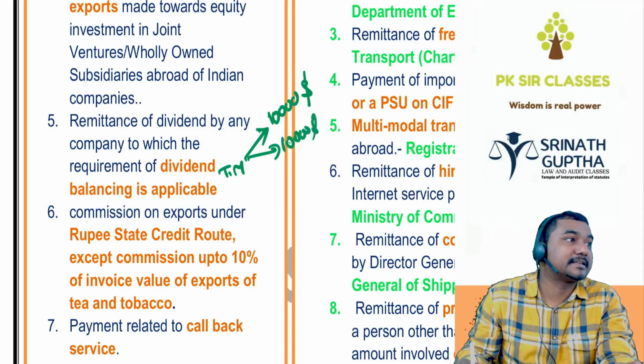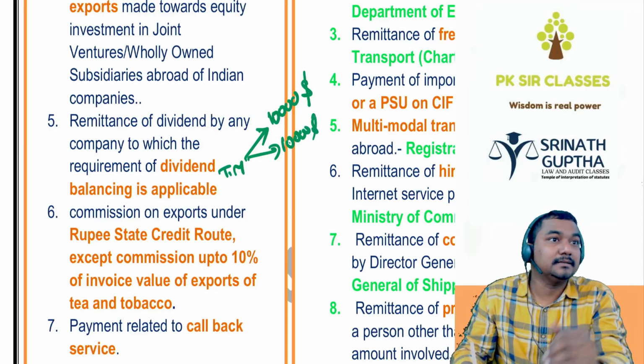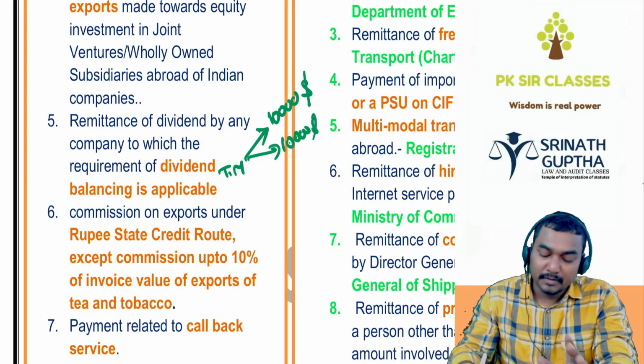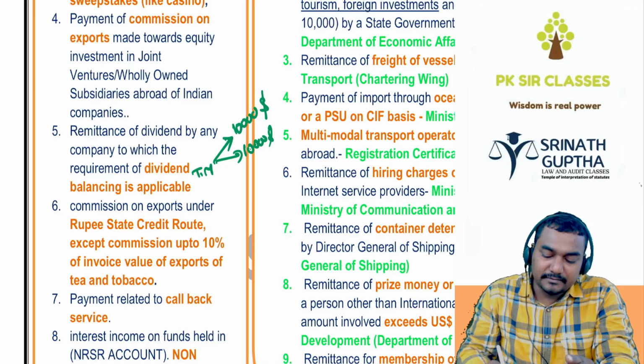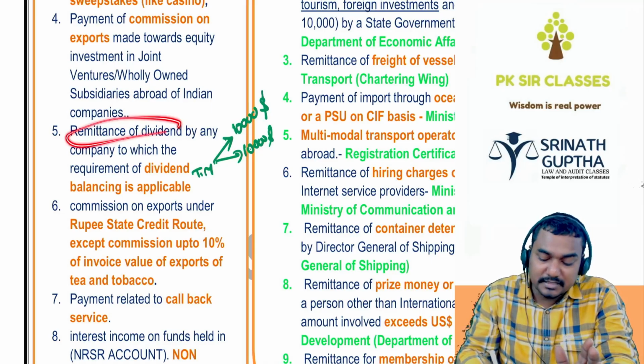That is called dividend balancing. Dividends payable should not exceed $10,000, okay, beta? So that is called dividend balancing. So by way of the remittance of the dividends, foreign exchange is not allowed.